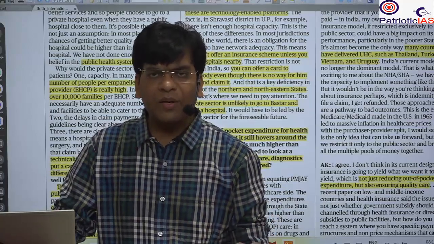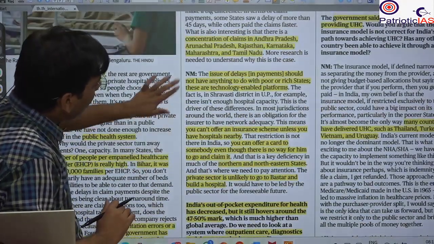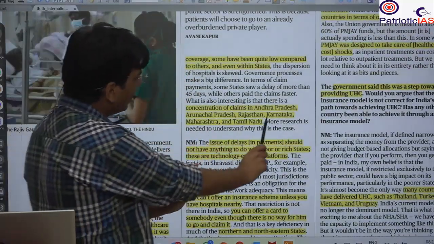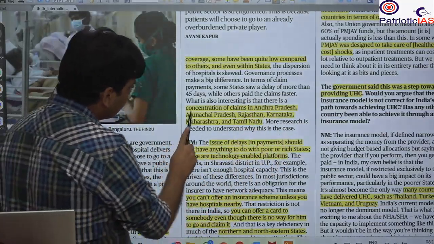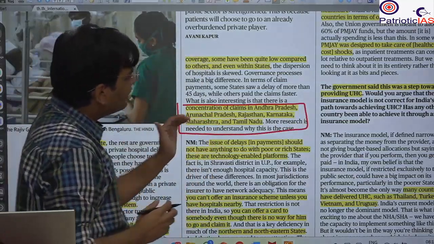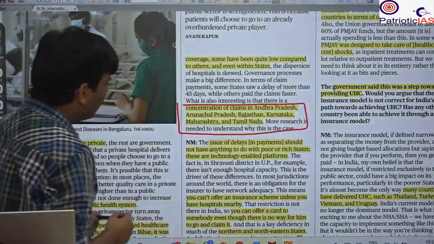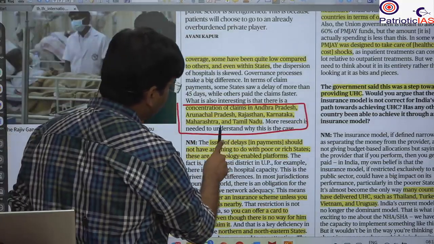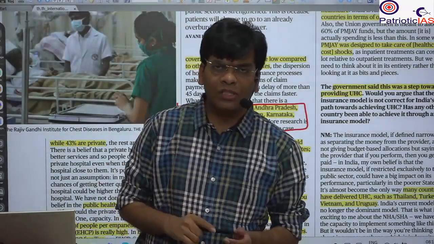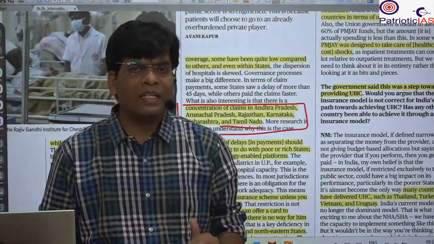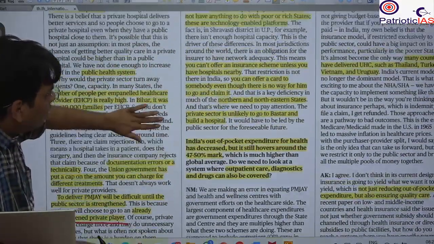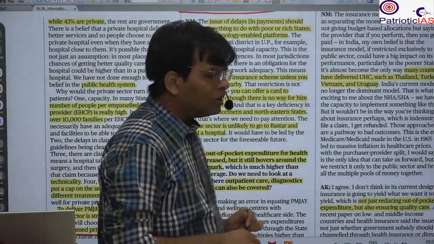Okay, so here the thing is that there is a lack in the design, and there is cause for concern about the effectiveness. Many times we have seen that very few states are able to provide hospitalization and effective treatment under this scheme, for example Andhra Pradesh, Arunachal Pradesh, Rajasthan, Karnataka, Maharashtra and Tamil Nadu. However, in many northern and northeastern states where hospitals are lacking, the scheme lacks effectiveness. So here it is talking about the private sector needing to be active.